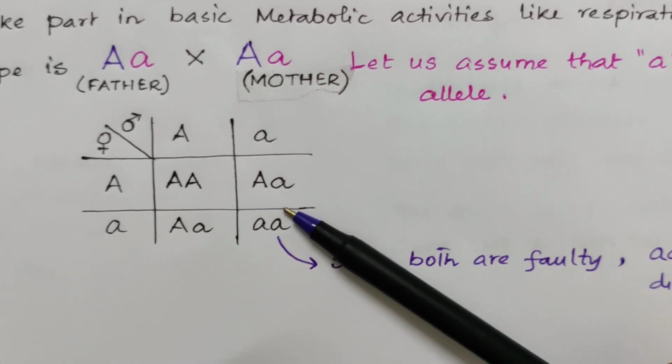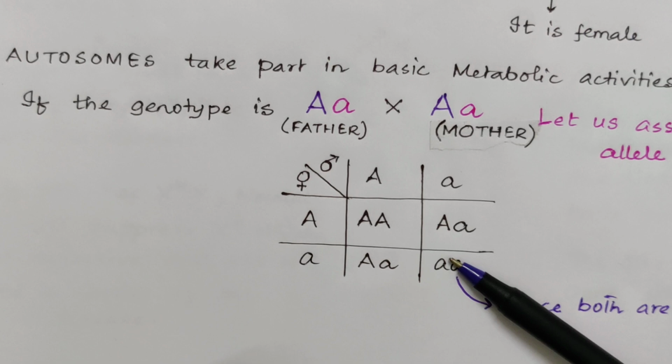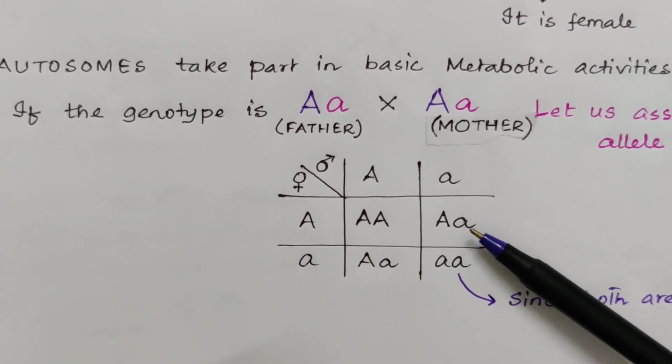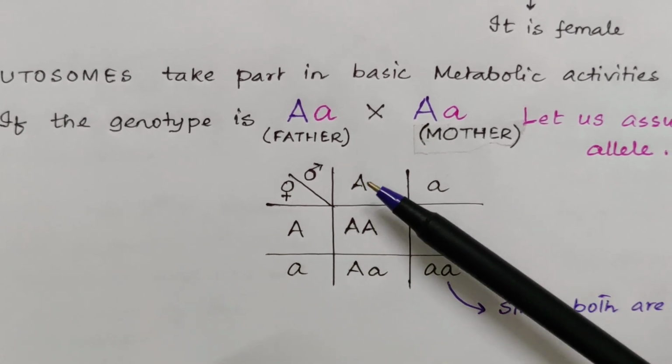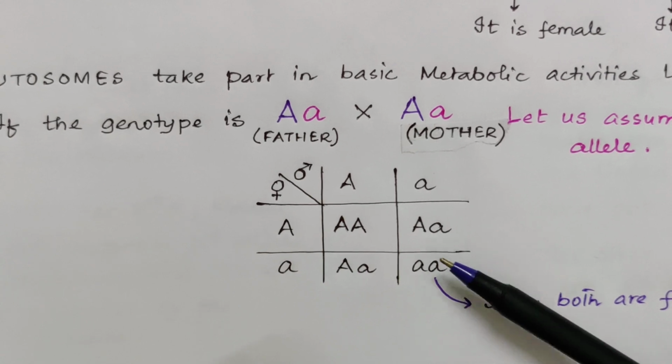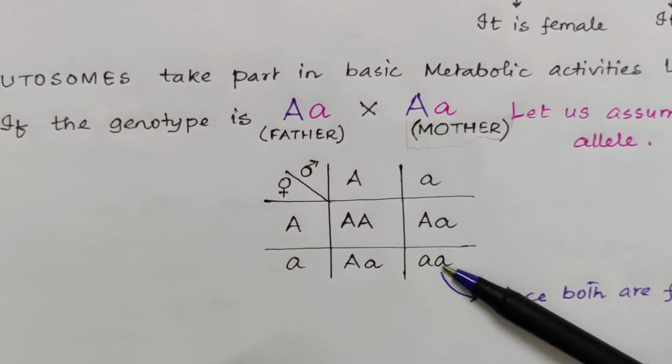Now this is the way of transferring through autosomal inheritance. Autosomal inheritance does not mean that it should pass from male to female or female to male. It's not so. It can affect anybody.